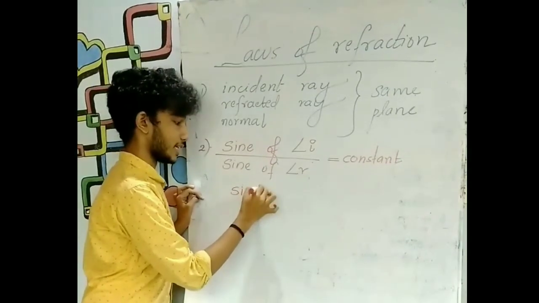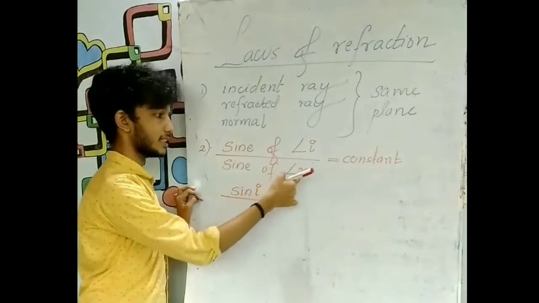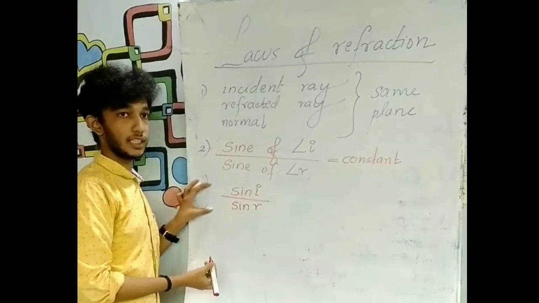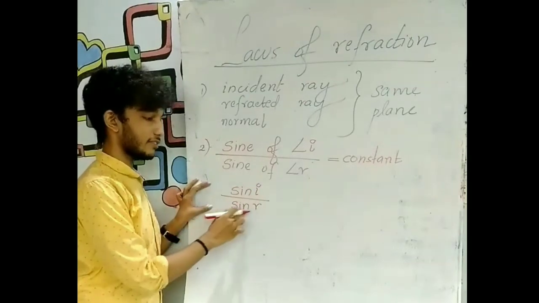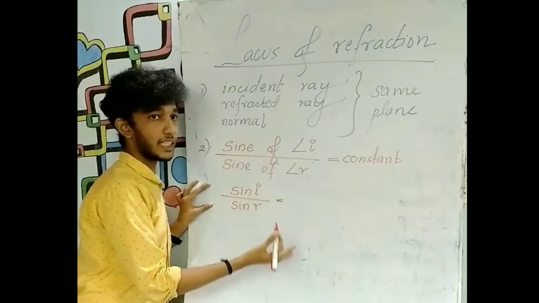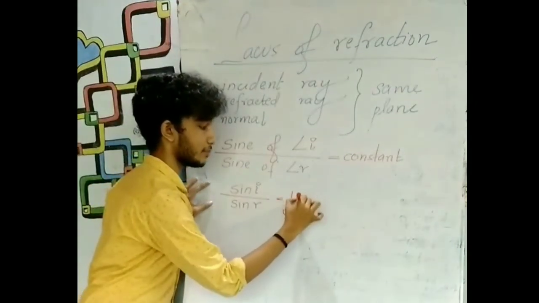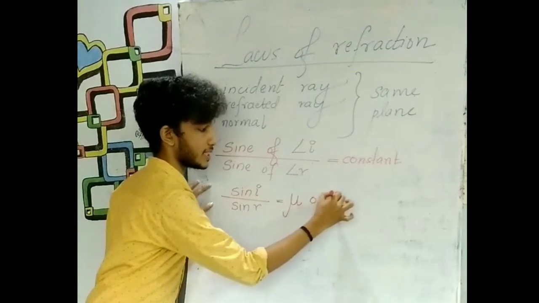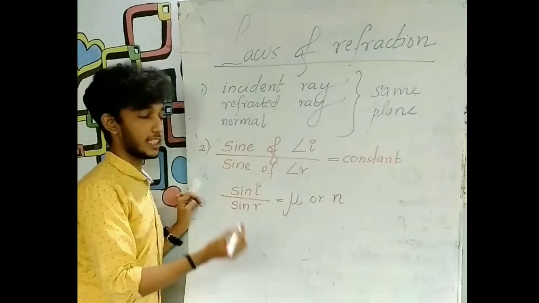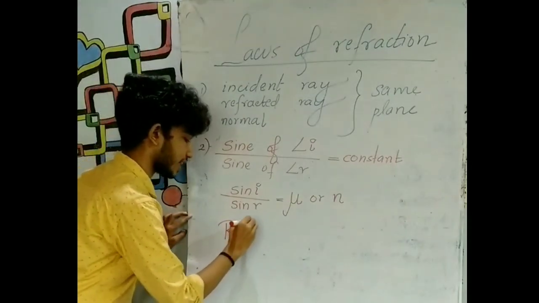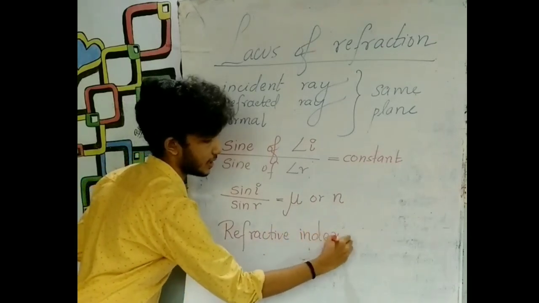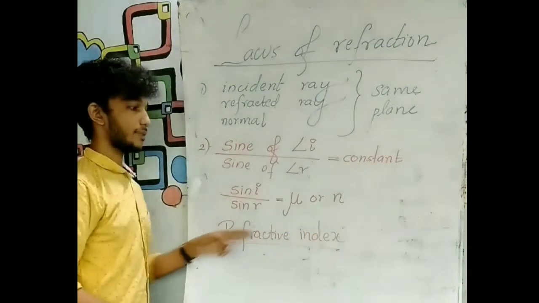Sine of angle I, sine I, divided by sine of angle R, sine R. This is how we denote it, and it is expressed as sine I divided by sine R is equal to a constant. Instead of constant, we denote the constant by the symbol mu, or you can use the symbol m. Both correspond to the constant, and this constant is known as the refractive index, denoted by mu or m.